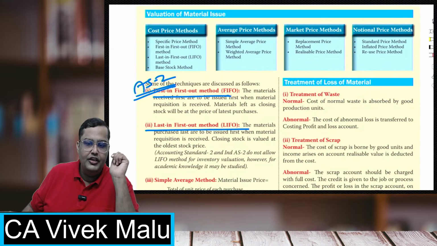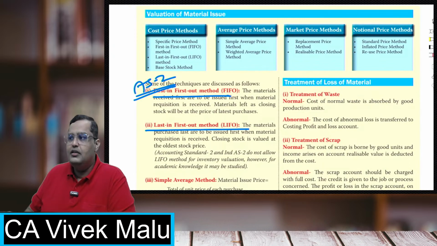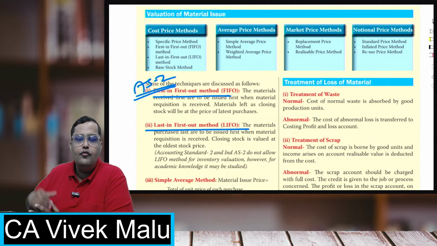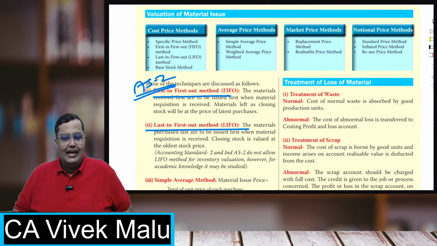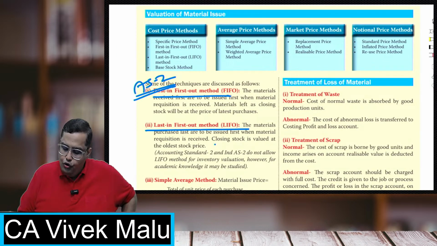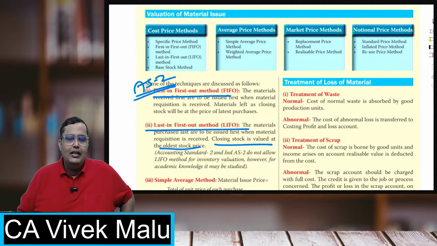LIFO, last in, first out. Last in, first out is basically जो आखिरी आया वो पहले गया. Basically here the most recent purchases will always be issued, and whatever we will be having in stock was the earliest purchase consignment. That is LIFO. So closing stock will be at the oldest stock price. Now this is not acceptable under the accounting standards.